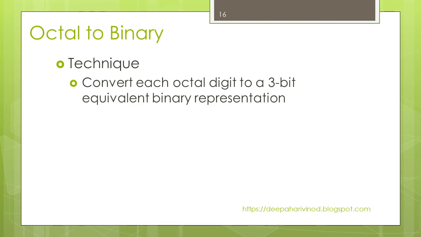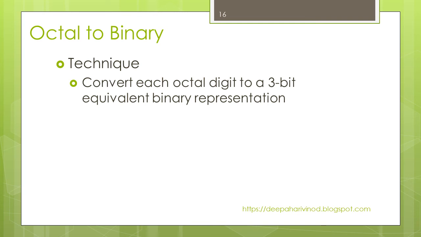Now octal to binary. Octal is of base 8 and binary is of base 2. So how can we convert? Convert each octal digit to its 3-bit equivalent binary representation. In octal the counting is from 0 to 7.